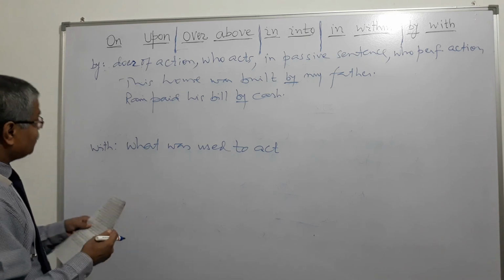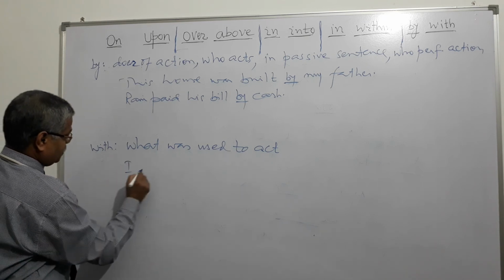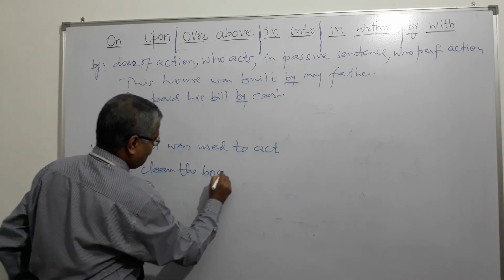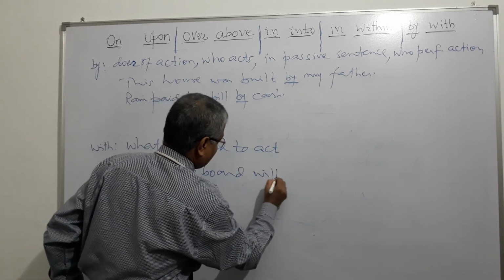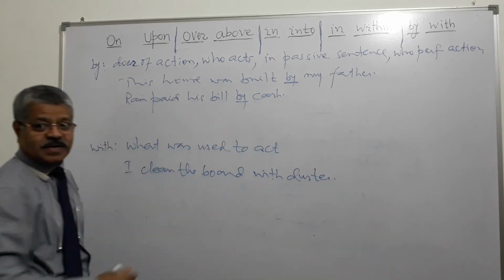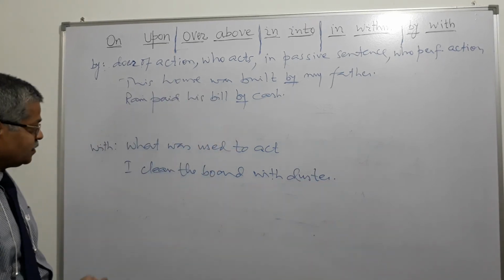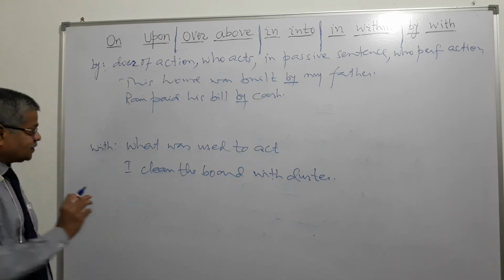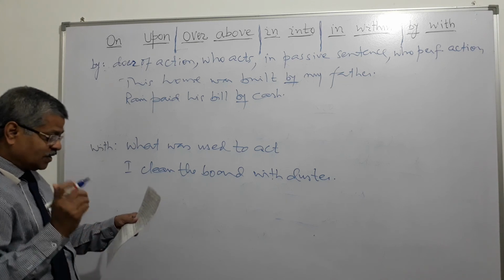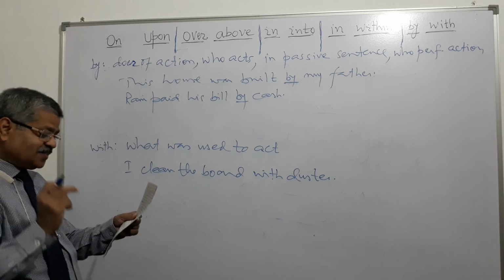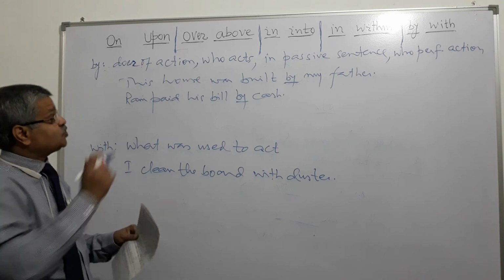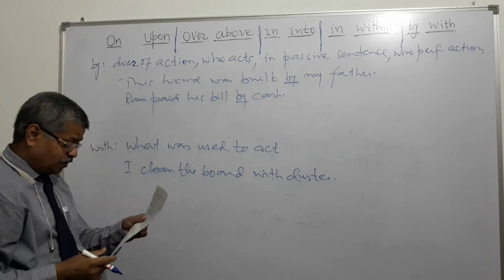With is what is used to act. He cleaned the blackboard with a duster. I clean the board with a duster. So I am taking the help of a duster for cleaning, right? By is used mainly to indicate a person or thing responsible for the action.